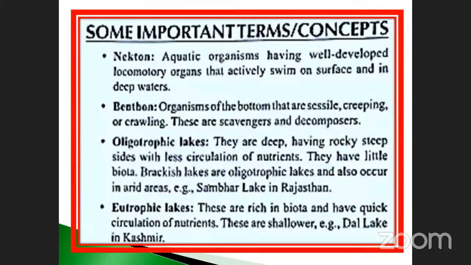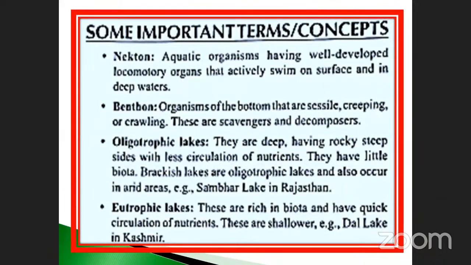Some important terms and concepts. Nekton: aquatic organisms having well-developed locomotory organs are called nekton, which actively swim on the surface and in the deep water. Benthos, don't forget, my dear. So many times they ask questions on benthos. Benthos are organisms of the bottom that are sessile, creeping, or crawling.